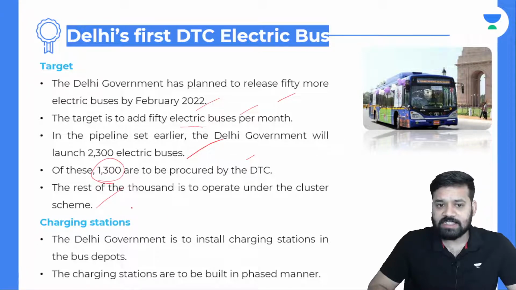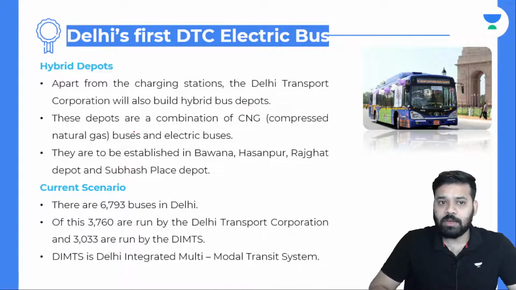A charging station. Delhi government is to install charging stations in bus depots. The charging stations are to be built in a phased manner. About hybrid depots. Apart from charging stations, Delhi Transport Corporation will also build hybrid bus depots. These depots are a combination of CNG, that is compressed natural gas buses, and electric buses. They are to be established in Bhavana, Hasanpur, Rajgarh depot and Subhash Place depot.